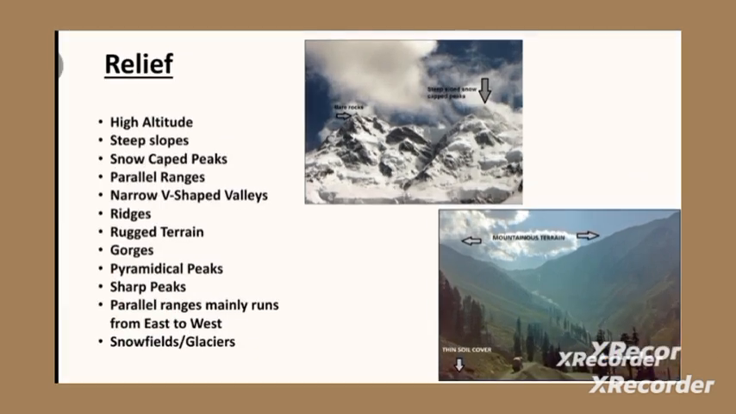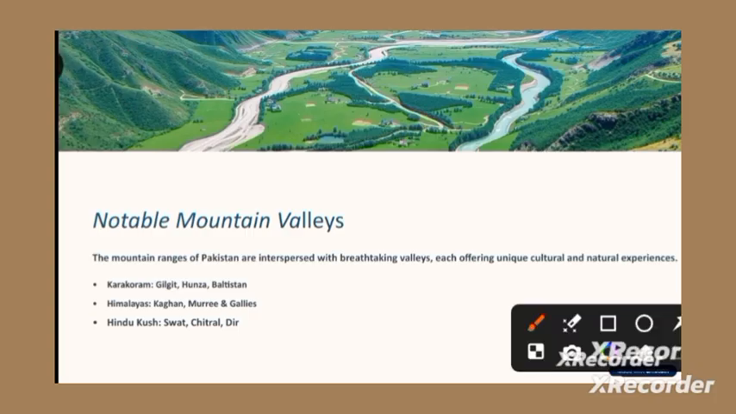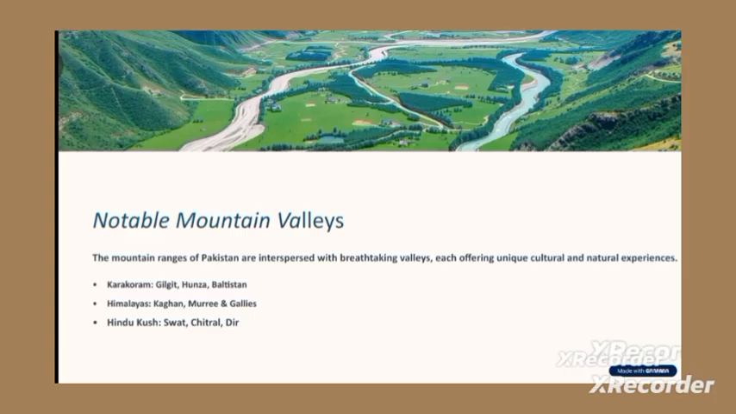Okay, moving towards next. Notable mountain valleys. In Karakoram, what do we have? In Karakoram we are having Gilgit, Hunza, Baltistan, in the Himalayas we are having Kaghan, Murree, and in Hindu Kush we are having Swat, Chitral. I'm just taking the names of a few of the valleys so that you are able to identify them. Few of the valleys to identify, that's enough according to me, alright?